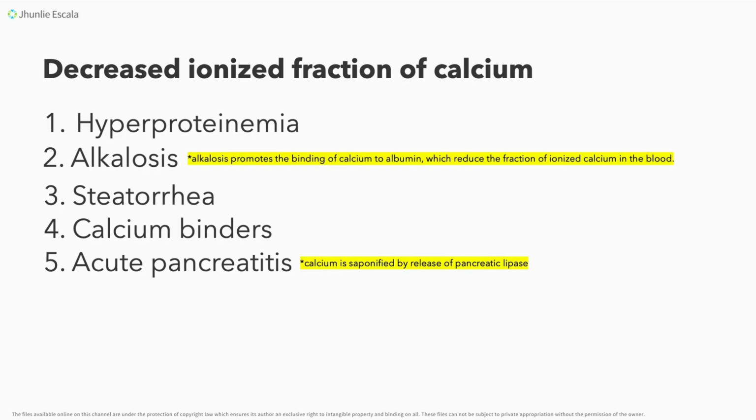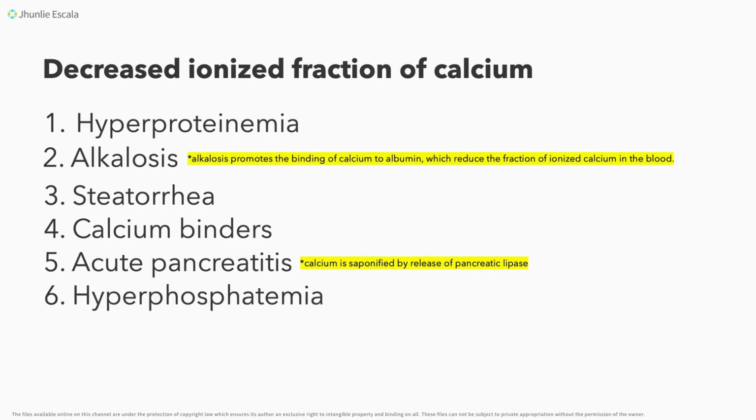Why? Because in your acute pancreatitis, kapatid, nagkakaroon tayo dito ng saponification of your calcium, okay, due to release of the pancreatic lipase. Sa madaling sabi kapatid, nako-coat po yung ating calcium. Okay, it's because of the release of your pancreatic lipase. So that's a condition wherein it can decrease our ionized fraction in the blood.